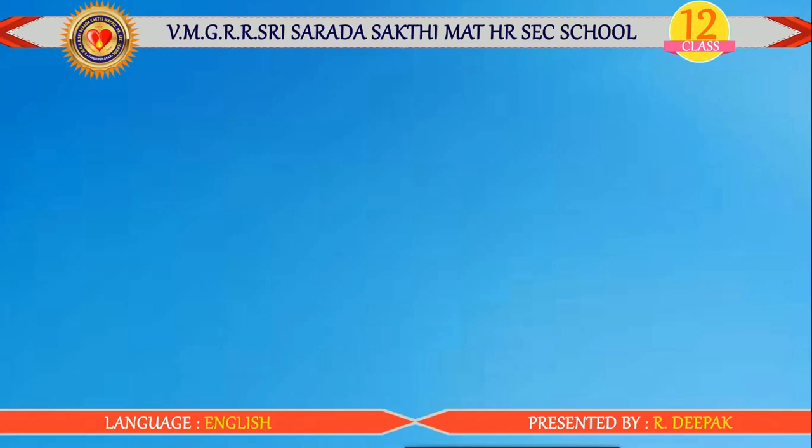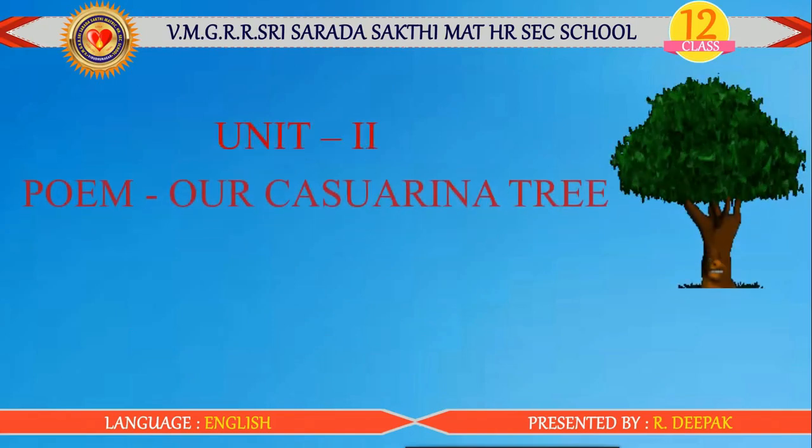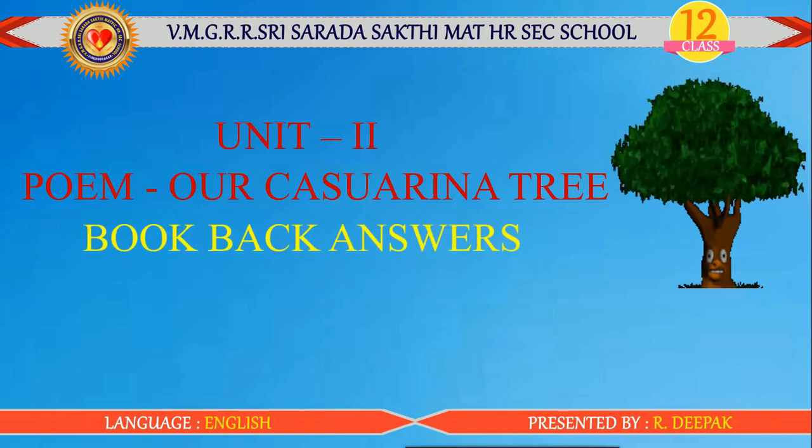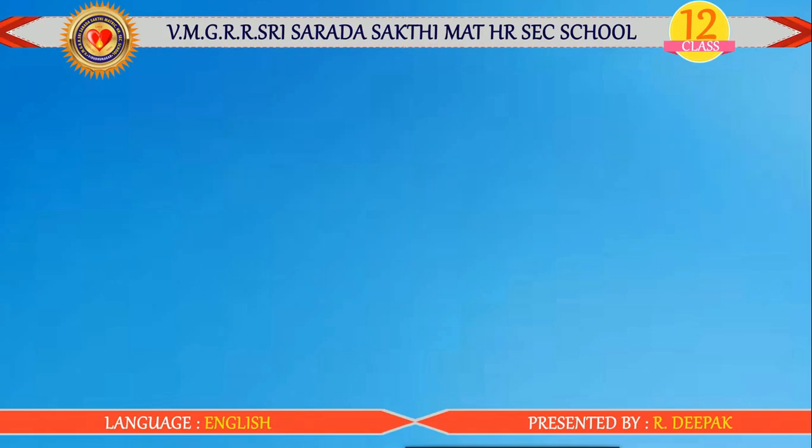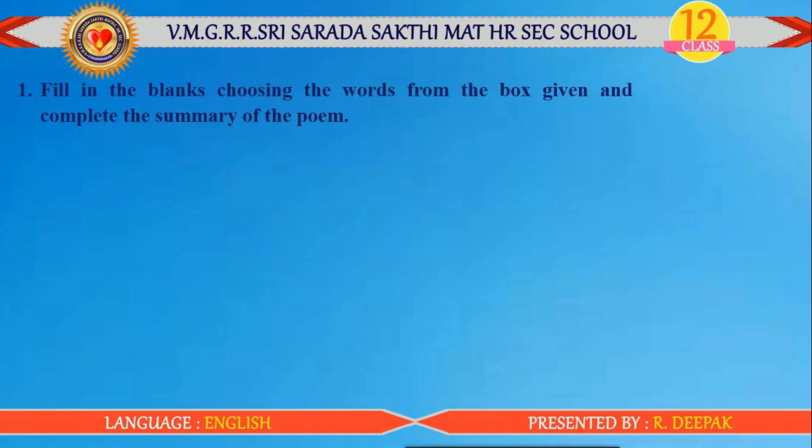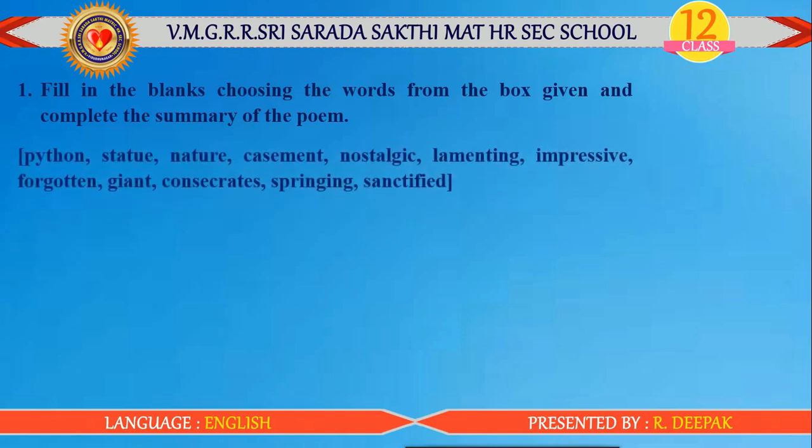So in this class we are going to see Unit 2 poem Our Casuarina Tree book back answers. So shall we begin? Yes, let us see the first one. Fill in the blanks choosing the words from the box given and complete the summary of the poem. The options are given here: Python, statue, nature, casement, nostalgic, lamenting, impressive, forgotten, giant, consecrates, springing, sanctified. By using these options, you have to fill the blanks.